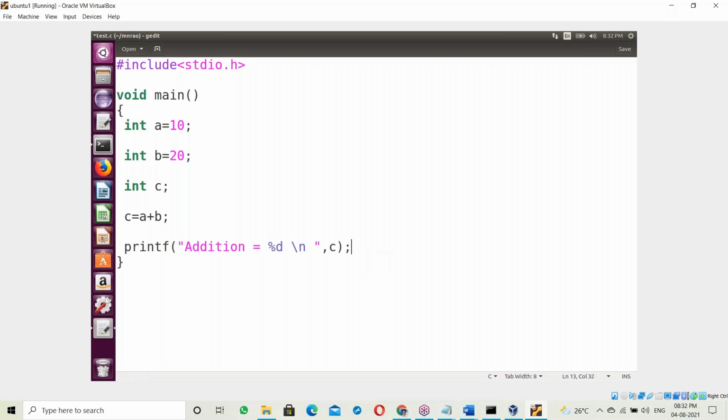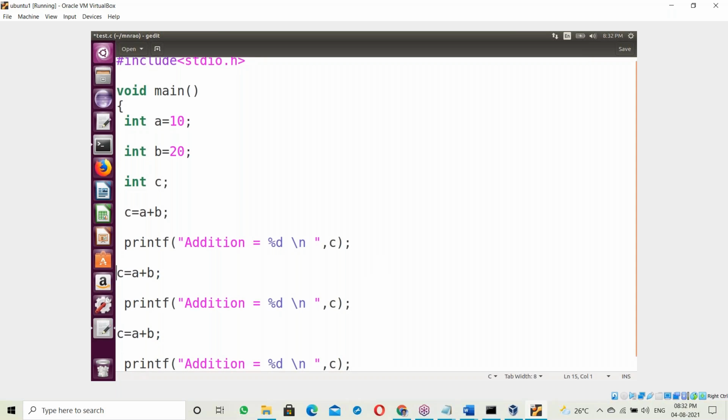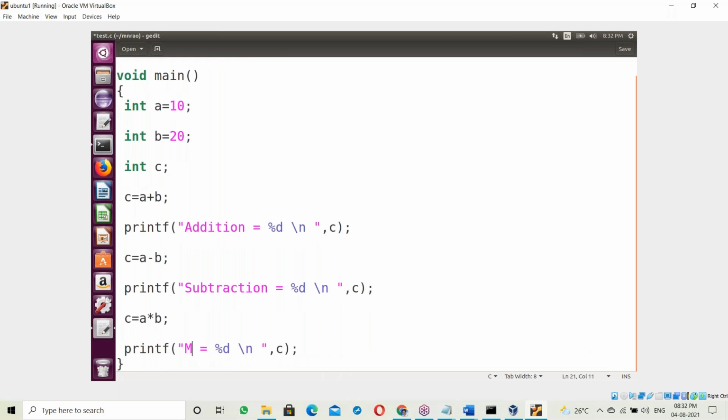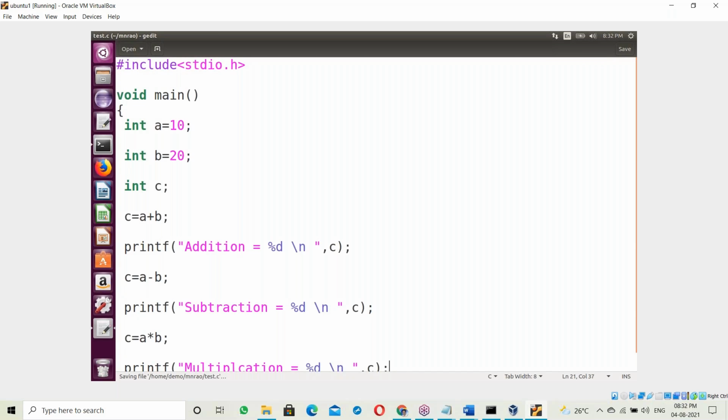Next, subtraction: c = a - b. Printf "Subtraction =", displaying the c value. Next, c = a * b, multiplication. Printf "Multiplication =", displaying the c value. So this is our C program.